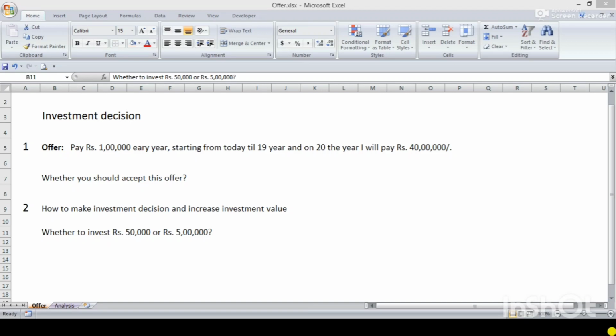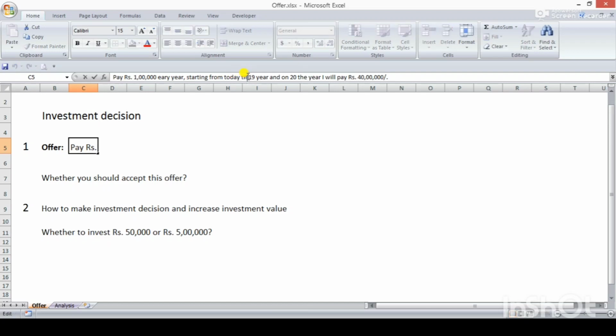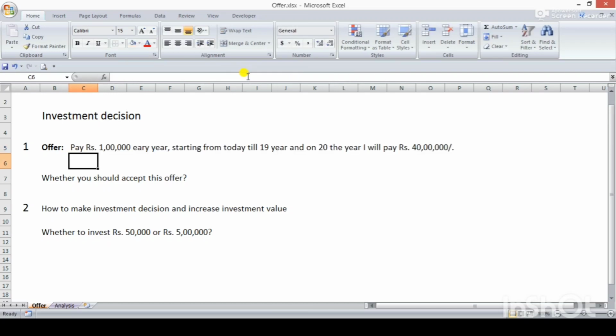Means I have to pay 1 lakh today, then till 19 years, I have some spelling mistake over here, till 19 years, and in the 20th year I will get 40 lakhs. Whether you should accept this offer or not, this is the question.